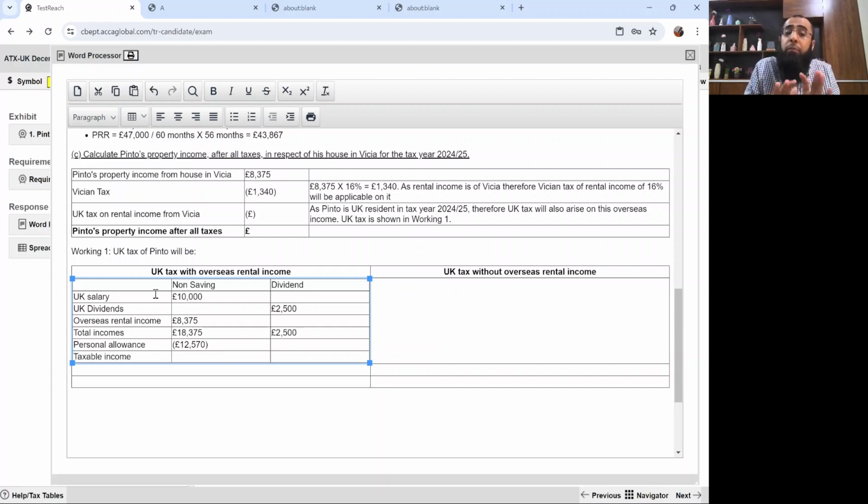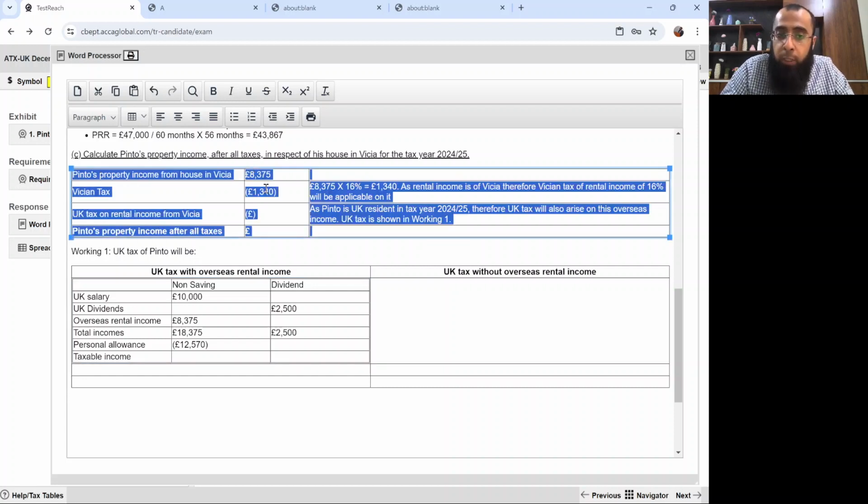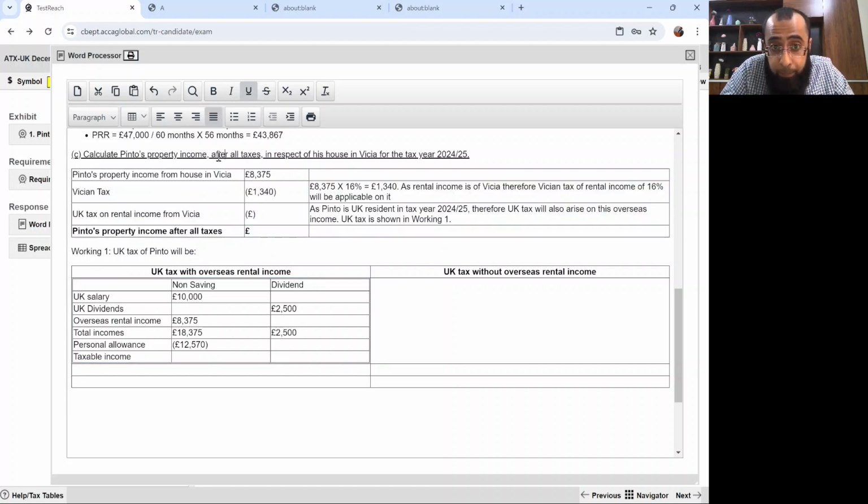I'm just doing some very basic level working. Let me repeat it also if someone has any query. We have to calculate his property income from his house in Vishya after all taxes, meaning the tax of Vishya and the tax of UK. Since it's rental income of Vishya, Vishyan tax will be applicable, but since he's a UK resident, UK tax will also be applicable.